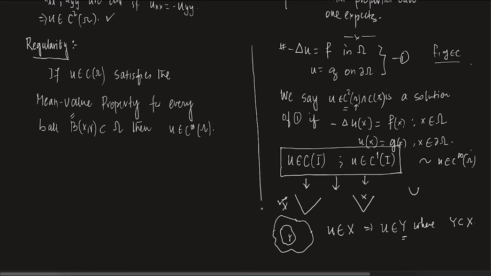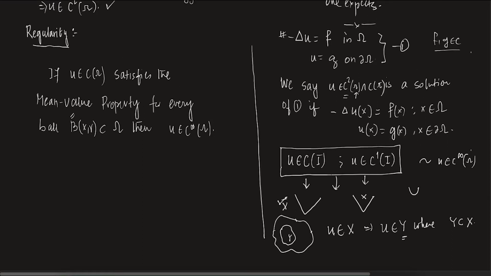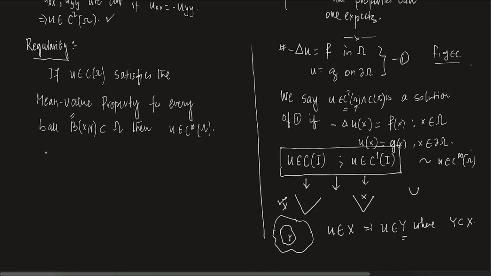Now, just take 5 seconds and think about what it says. Let me explain, and then just think about it. It is saying that first of all, you start with a continuous function. No C2, nothing. You just start with a continuous function, the biggest set you can think of. You remember, continuous functions in omega is the biggest set, which contains C1 of omega, which contains C2 of omega, and all of this contains C infinity of omega. So a function which is in C infinity is also in all of these sets, right?